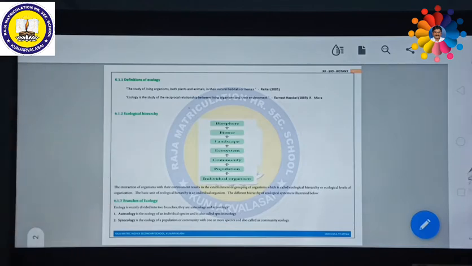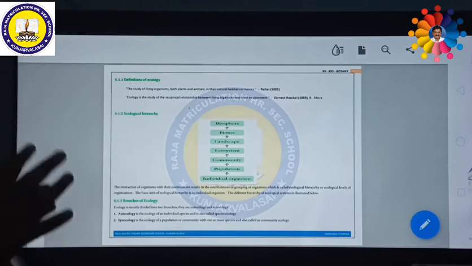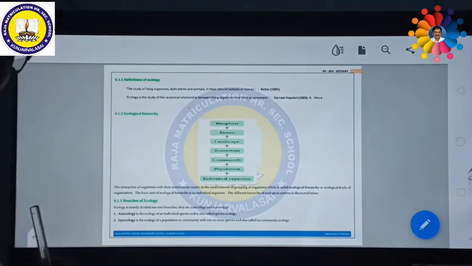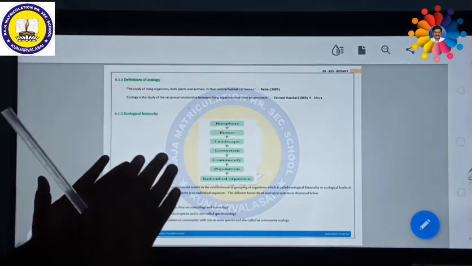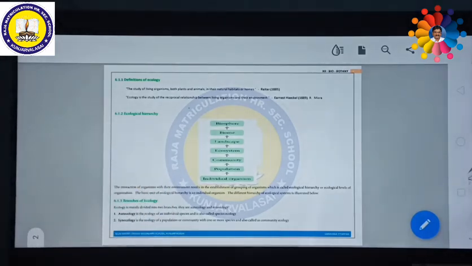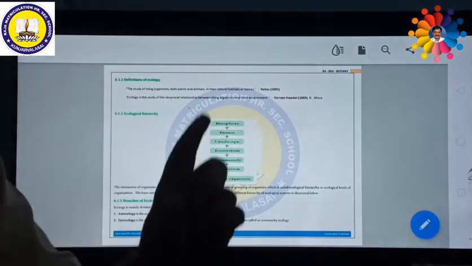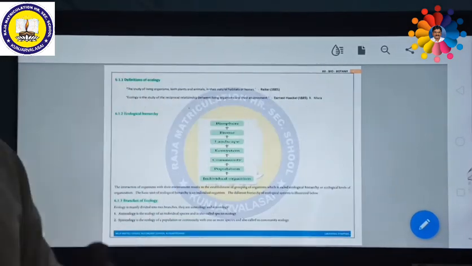Next we are going to discuss another important 2 mark question, about branches of ecology. Among the various branches of ecology, two are very important. They are called autecology and synecology. What do you mean by autecology? Autecology is the ecology of an individual species and is also called species ecology. That means the environment related to an individual species is called autecology.